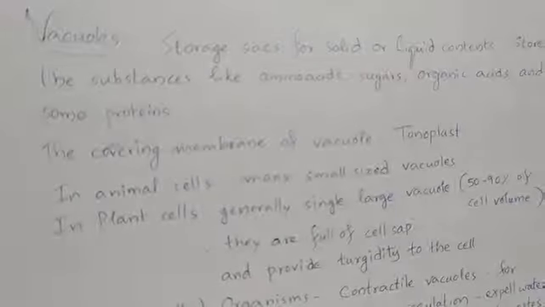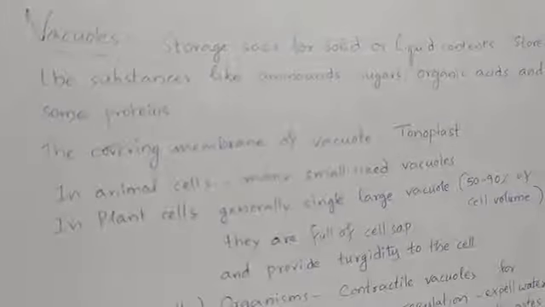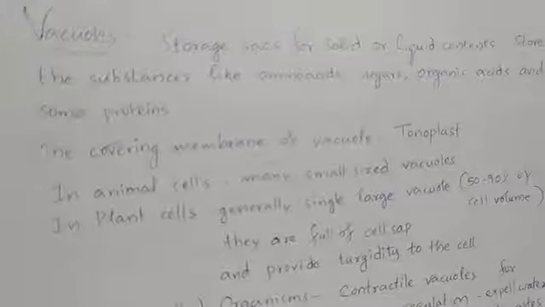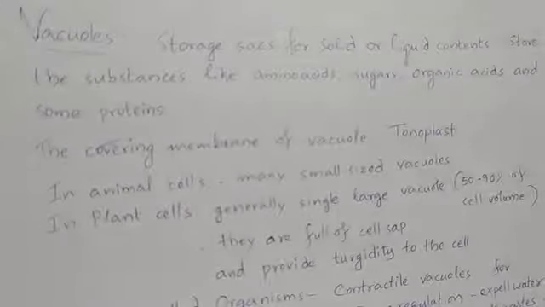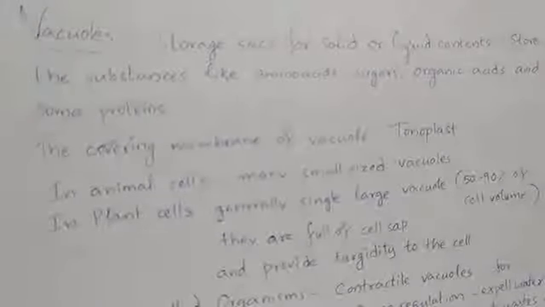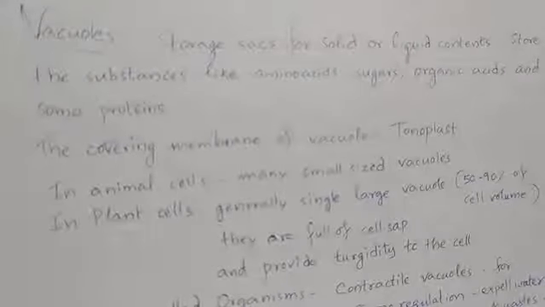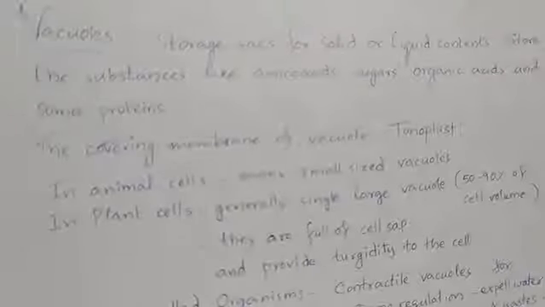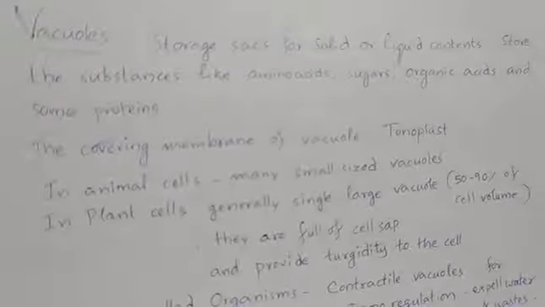In plant cells, generally a single vacuole is present which is large in size. It may occupy 50 to 90% of the total cell volume in plant cells. In plant cells, the vacuole is full of cell sap. The liquid that is present inside the vacuole is known as cell sap. And the vacuole which is fully filled with cell sap provides turgidity to the plant cell.